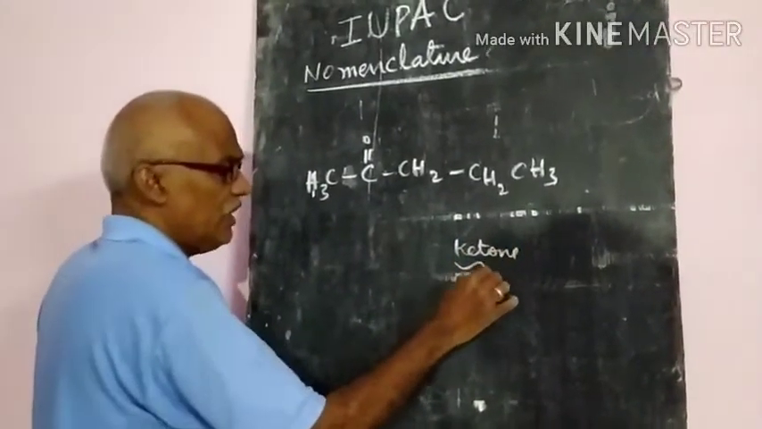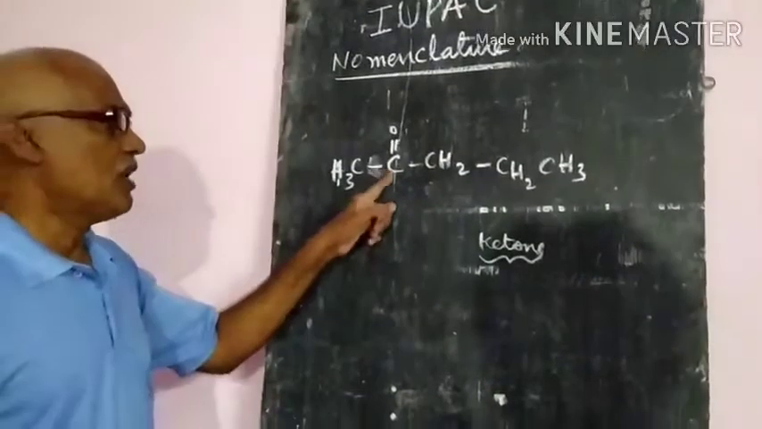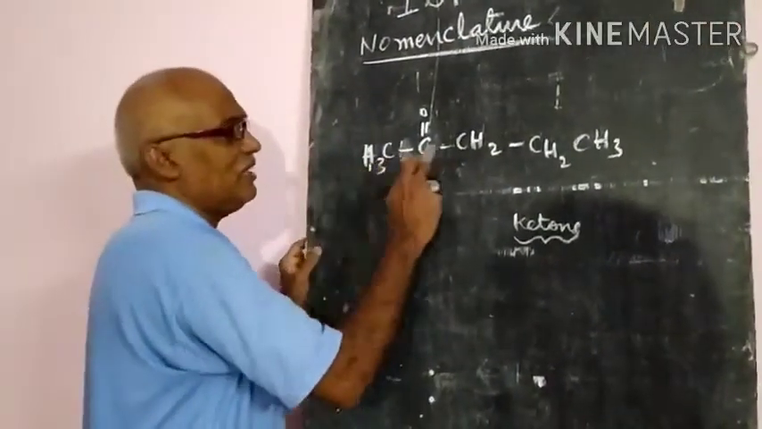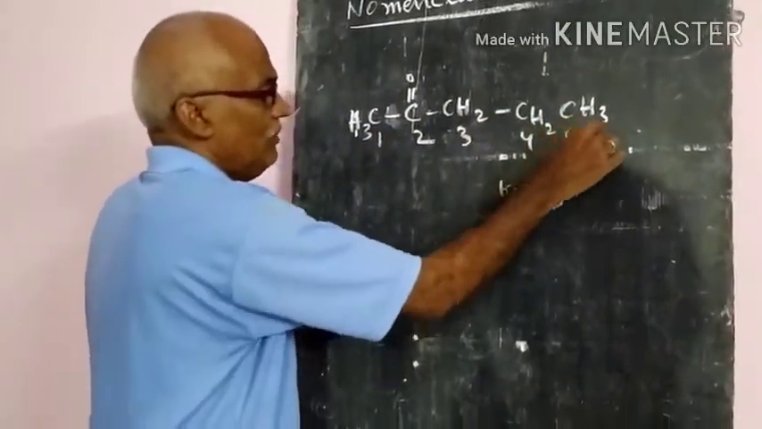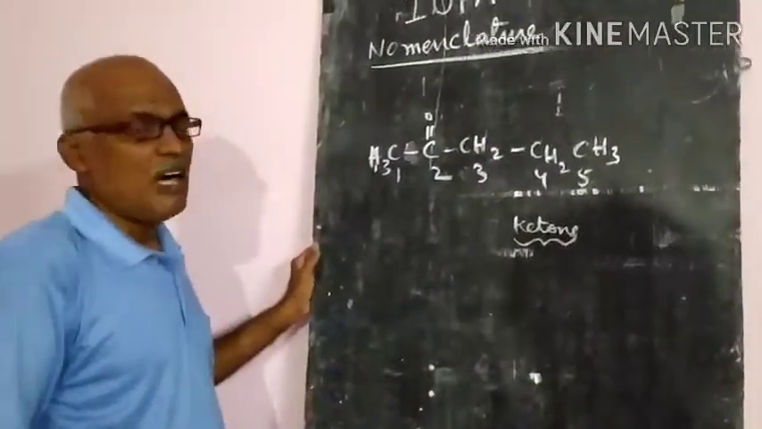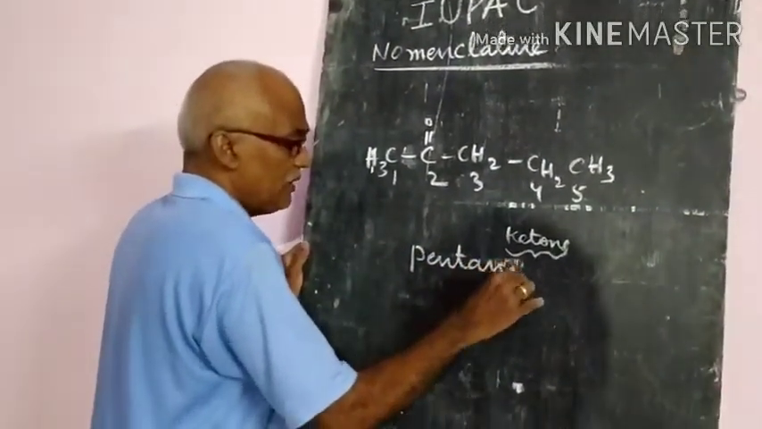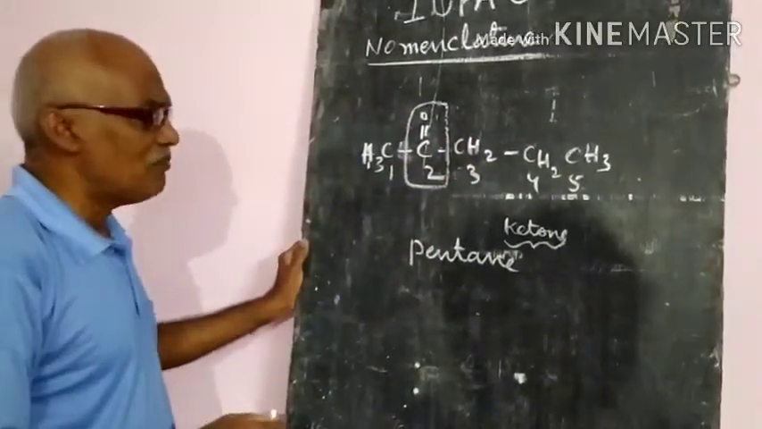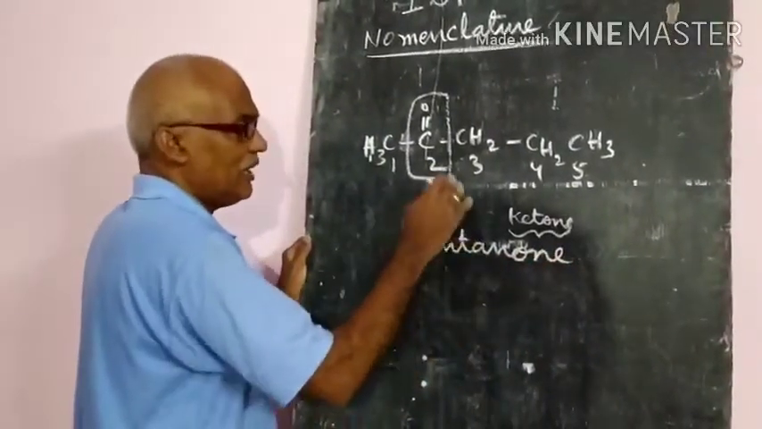If it is a ketone, the carbon numbering will start from the end nearer to the carbonyl group. That means this side is the nearer, this side is the farther. So 1, 2, 3, 4, 5. Five carbon atoms means the alkane name is pentane. But since the carbonyl group is there, its position has to be mentioned as a number. And again, what is pentanone? Pentanone, okay, the general name.